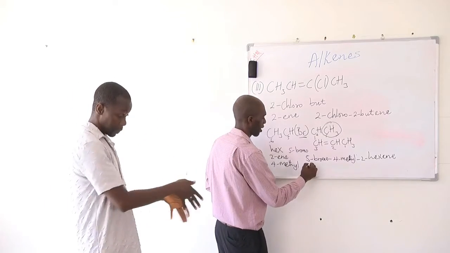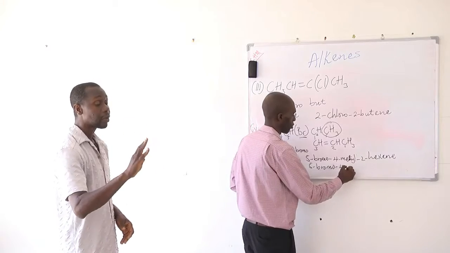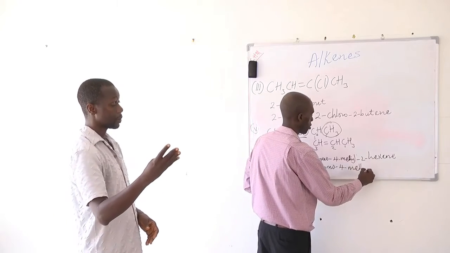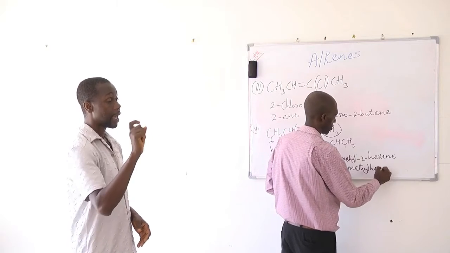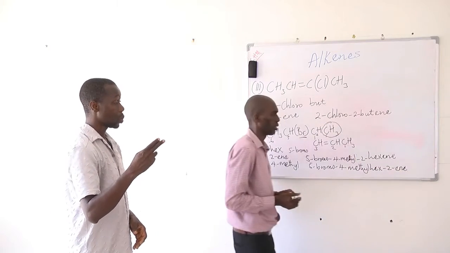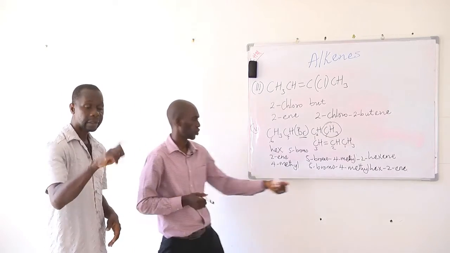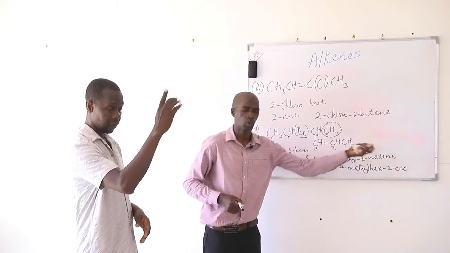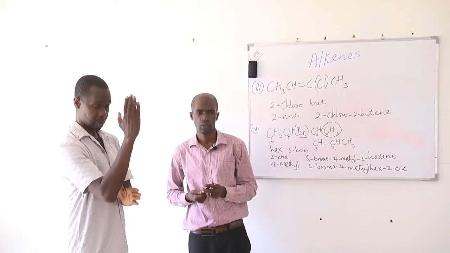You can name it as 5-bromo-4-methylhex-2-ene. So either way is correct. You can first write the position, then the parent name, or you can first write the parent name, then the position of the functional group.